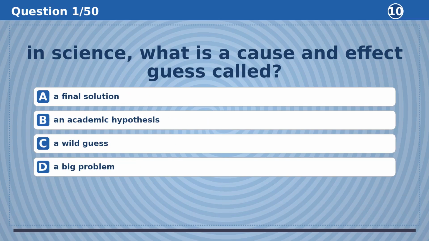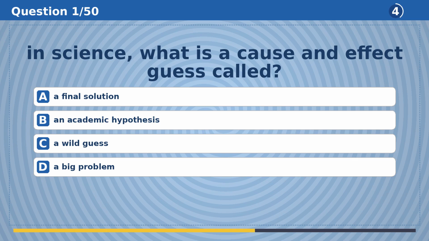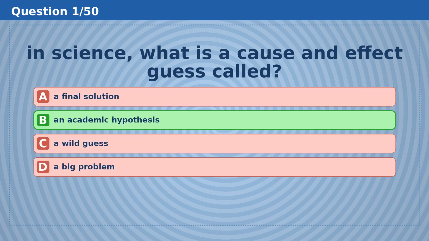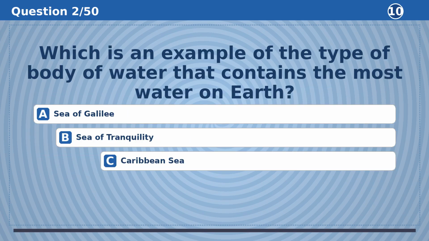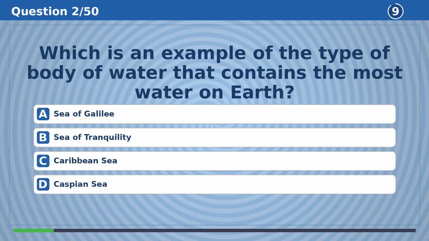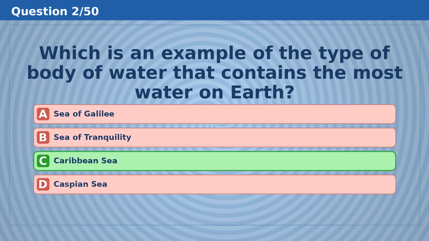3, 2, 1. In science, what is a cause and effect gas called? The answer is B, an academic hypothesis. Which is an example of the type of body of water that contains the most water on Earth? The answer is C, Caribbean Sea.